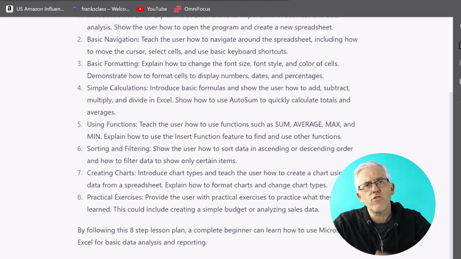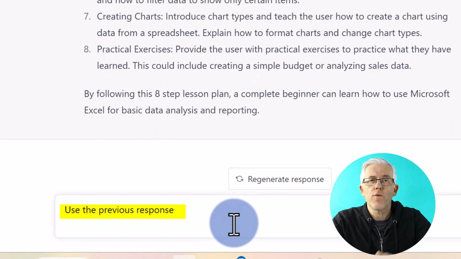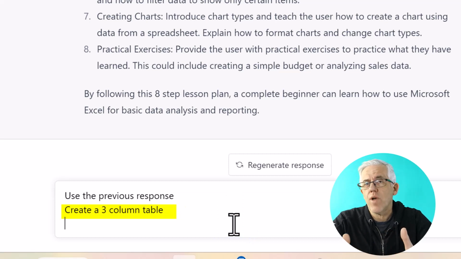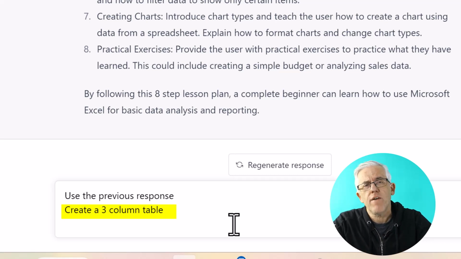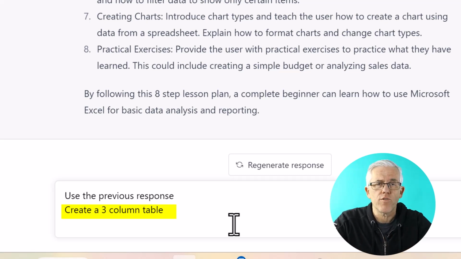First, we want to make sure ChatGPT uses the previous response. Once we know that ChatGPT will use the previous response, we want to create a 3-column table. Okay, that's great, but what do we want to be in that 3-column table? Well, the first column, I want to have the objective from each step, but it's a little bit long, so I want to make sure that it's only going to be an objective that is somewhere less than 7 words. So let's put that prompt into ChatGPT.